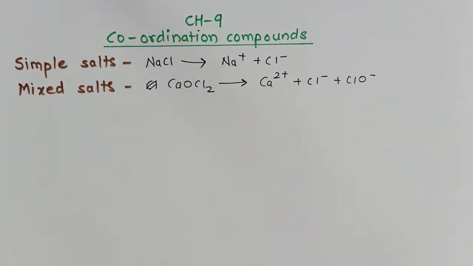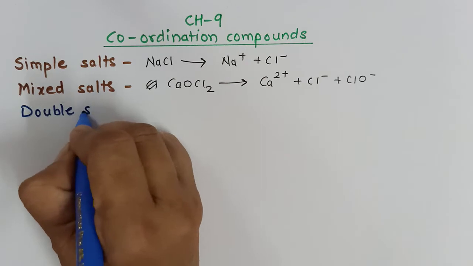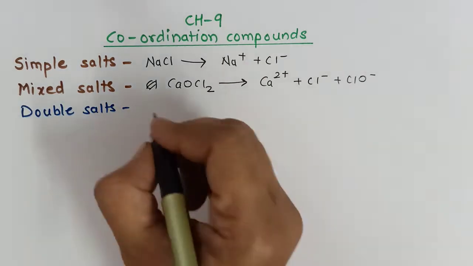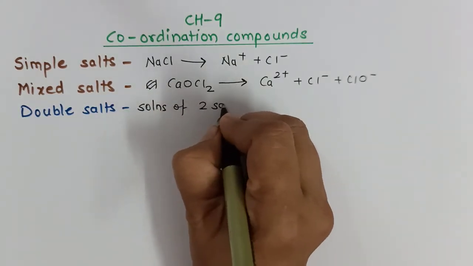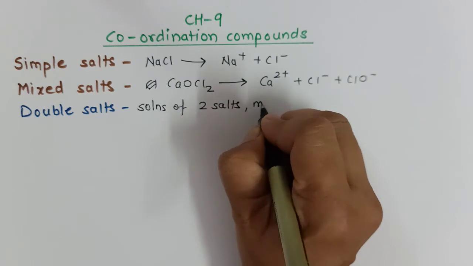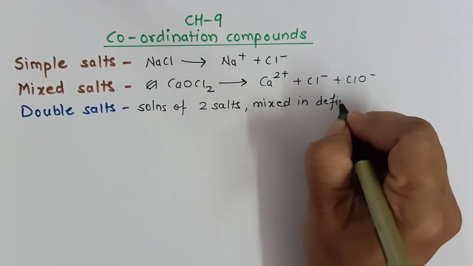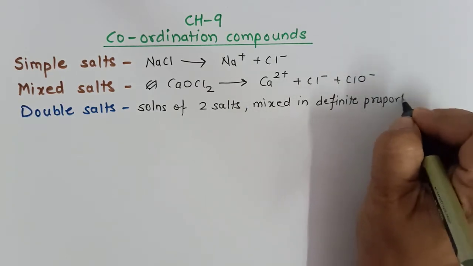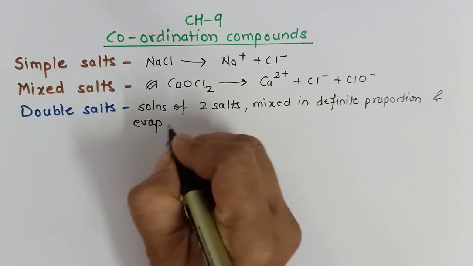Now, the third one is double salts. What are double salts? Double salts are solutions of two salts mixed in definite proportion, and then evaporated to get the residue.